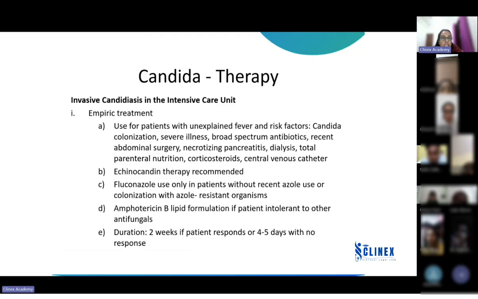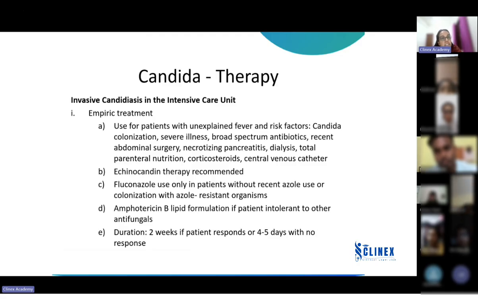Severe illness, the patient is severely sick, the patient has a history of broad spectrum antibiotic use, has undergone recent abdominal surgery, has necrotizing pancreatitis, is a dialysis patient, is receiving total parenteral nutrition, is taking corticosteroids, or has a central venous catheter. So all these patients are at risk of invasive candidiasis.